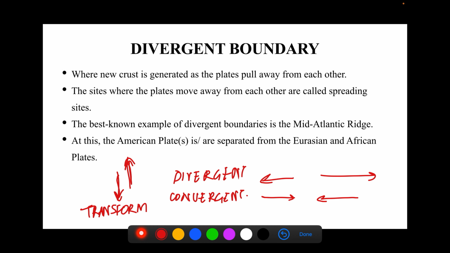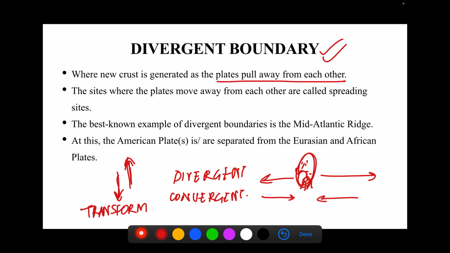Now we have to look into these three types of boundaries. We will start with the divergent boundary. New crust is generated as plates pull away from each other. When the plates pull away from each other, naturally lava will flow from this gap.